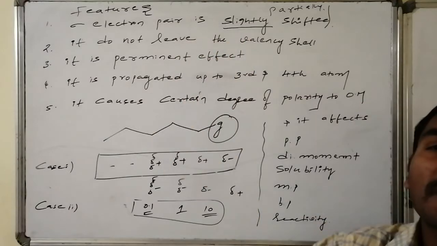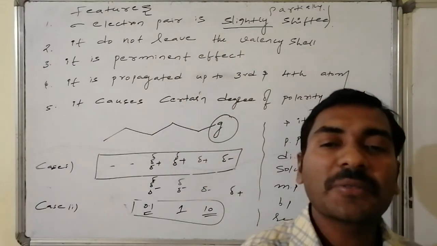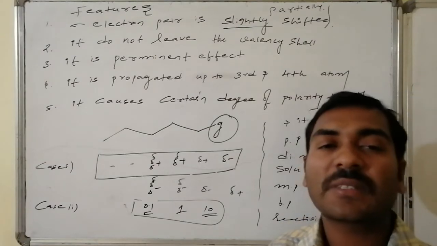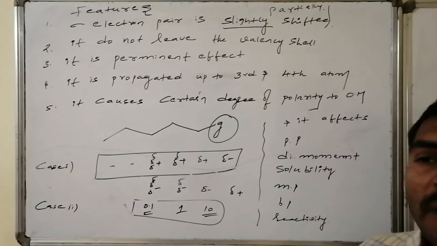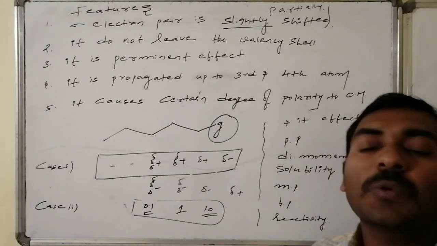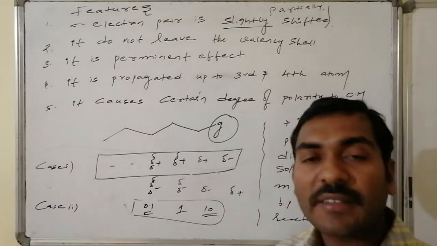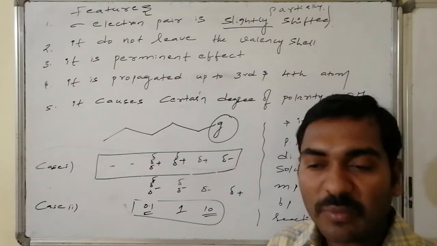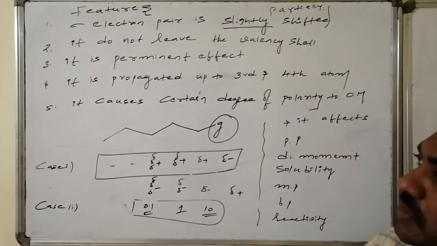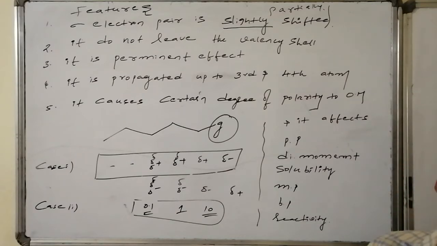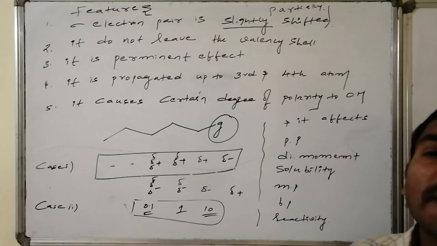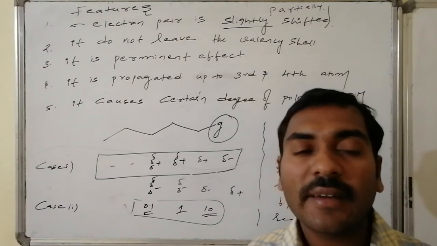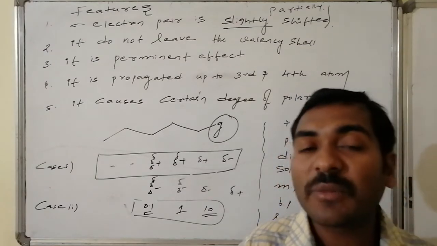Even if some reagent is coming nearer to this, it doesn't influence things. On its own, every molecule has such a small dispersion of charges, hence it is a permanent effect. And the effect generated between the group and the atom is not constant at that location. It is propagated from that particular portion to the other nearby adjacent atoms in all possible connected directions. Due to this propagation, it extends up to the third carbon atom and the fourth carbon atom, after which it is insignificant.